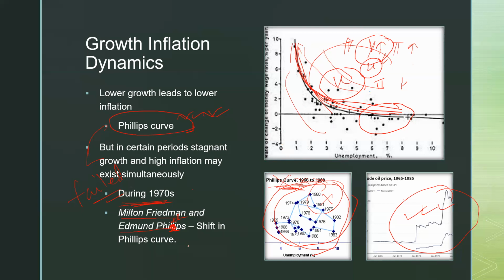This was the first scenario I saw when stagflation came into the picture: whenever there was high unemployment, that is low economic growth, but high inflation. Okay, so all of you got it. So what is the Phillips curve? The Phillips curve is the positive association between economic growth and inflation. Then what is stagflation? Stagflation is just the reverse of the Phillips curve relationship. There is a possibility of low economic growth and high inflation.